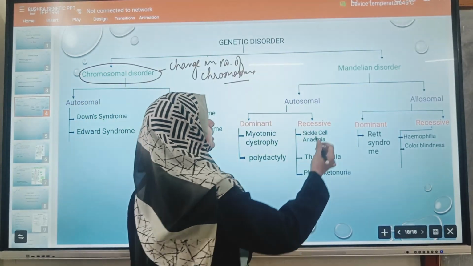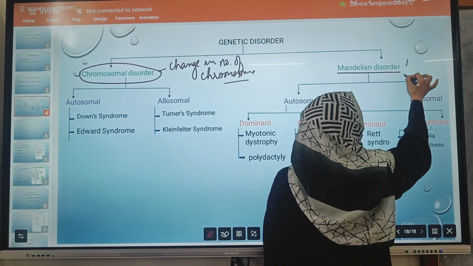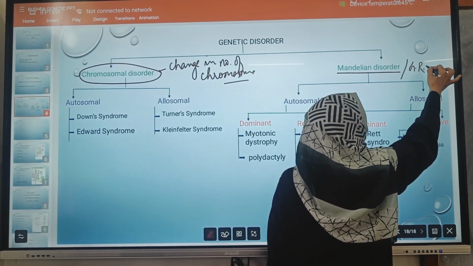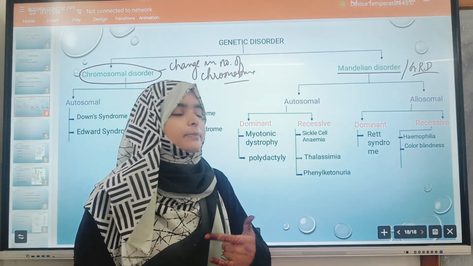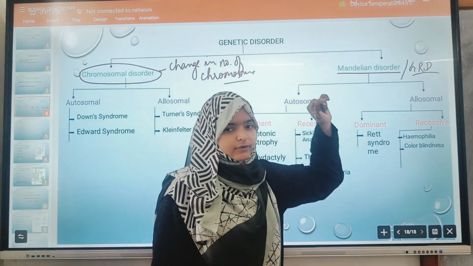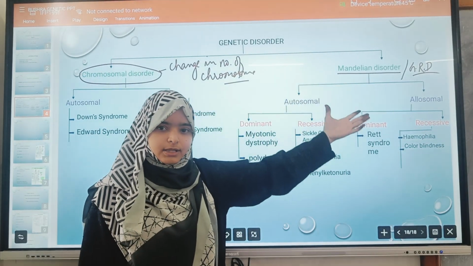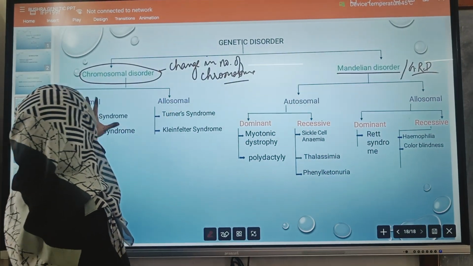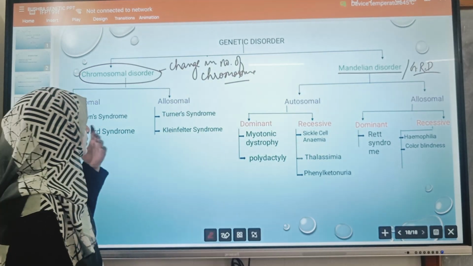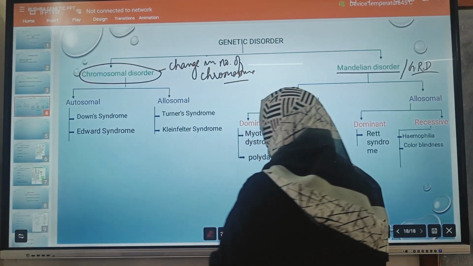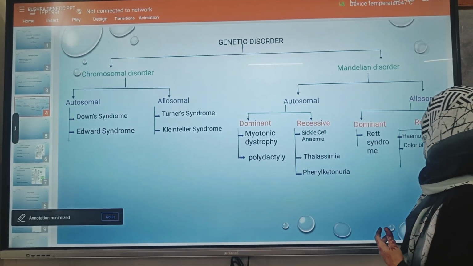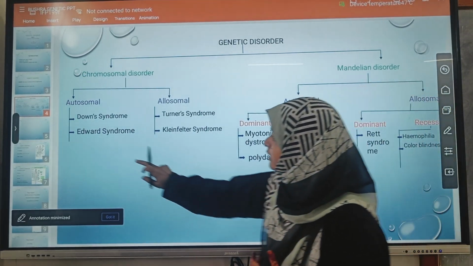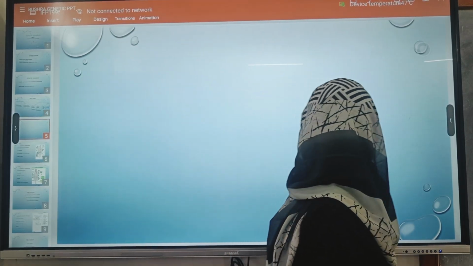Okay. On the other hand, the Mendelian disorder is also called the gene-related disorder. Here, the changes or mutation occur at the gene level. So, Mendelian disorder we will discuss in part two. Today, we focus on the chromosomal disorder. So, before explaining the chromosomal disorder, I want to clear your concept about the chromosomes. Okay. So, what do you understand by the chromosomes?